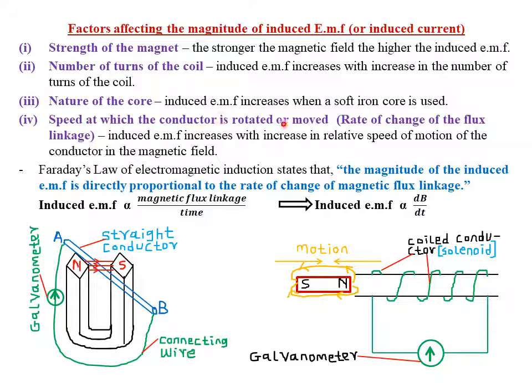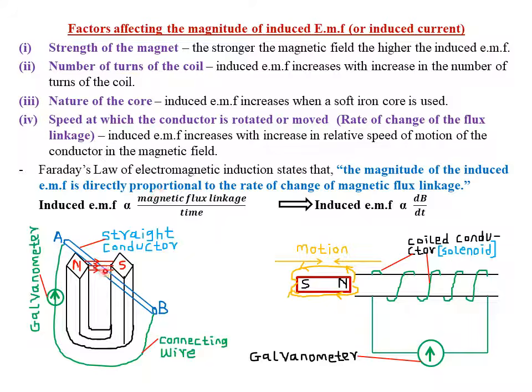So the speed at which the conductor is rotated or moved can also be stated as the rate of change of the flux linkage. You can either give the speed at which the conductor is rotated or moved, or you can give this point as the rate of change of the flux linkage. So the induced EMF increases with increase in the relative speed of motion of the conductor in the magnetic field.